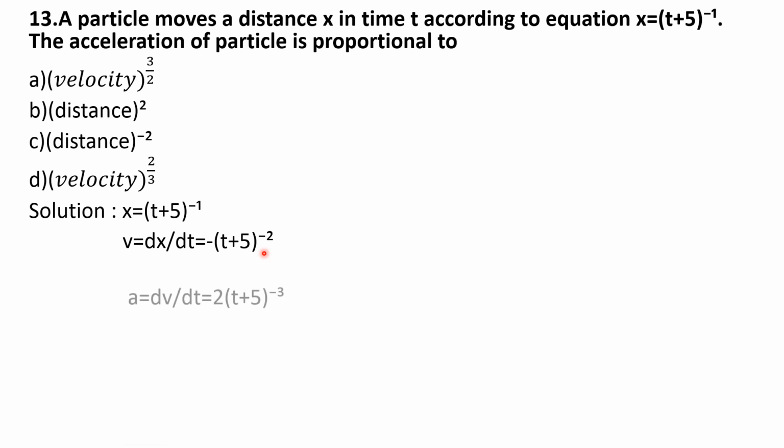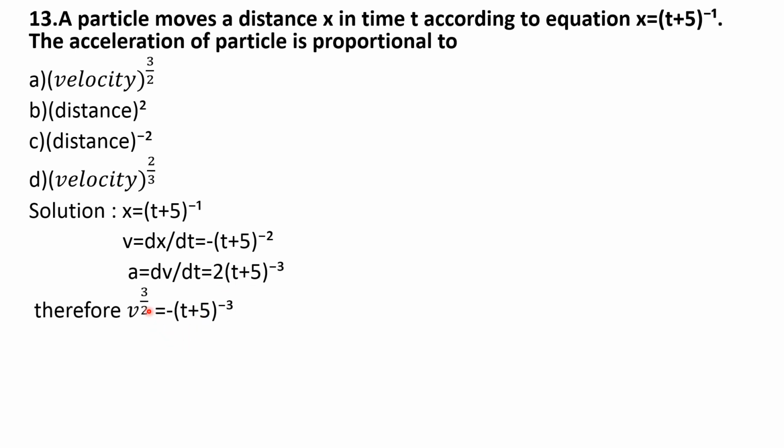Then find acceleration. Acceleration is the differentiation of this v with respect to time. You know the equation of v here. Differentiate this v equation with respect to time. While differentiating you get the equation as minus into minus 2, that becomes plus 2 into t plus 5 to the power minus 2 minus 1, that becomes minus 3.